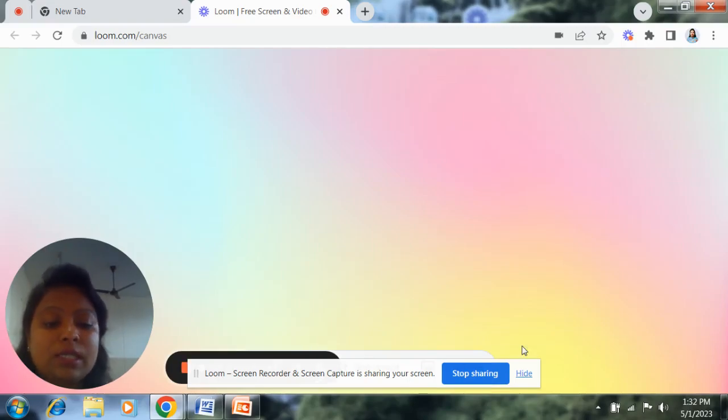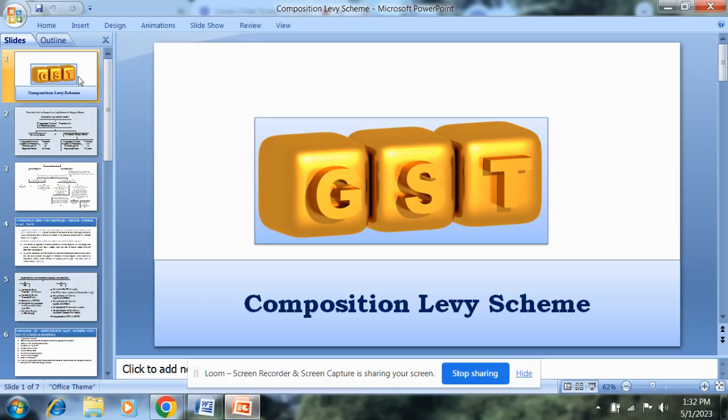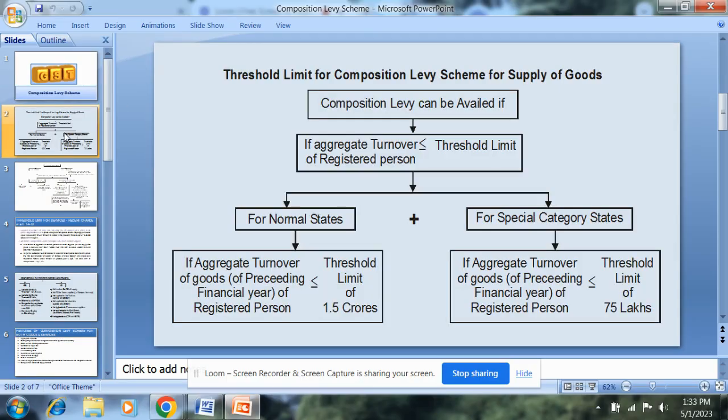Today I am going to discuss with you some concepts of composition levy scheme under GST. The composition levy scheme is an alternative method of levy of tax designed for small taxpayers whose aggregate turnover is up to 1.5 crore in the previous financial year, and in case of special category states, rupees 75 lakh is the threshold limit. Section 10 of CGST Act